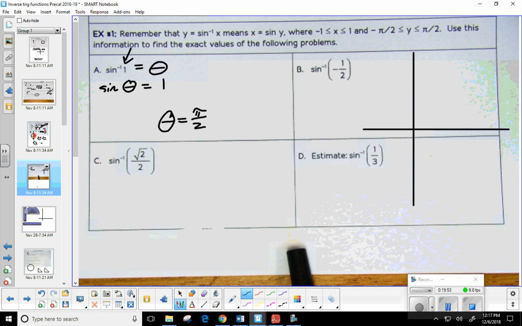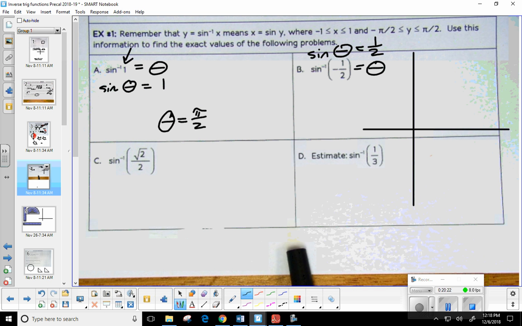Okay? So let's try this other one and see what you think. This is more likely. B and C and D are more likely what you're going to come across. One is kind of like an exception. A is that. So it says sine inverse of -1/2. So I want to know the angle measure where sine is -1/2, right? So if you were to write it normally, you could say sine of theta equals -1/2.